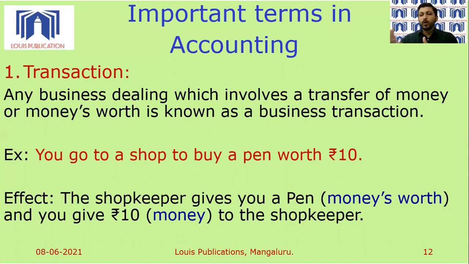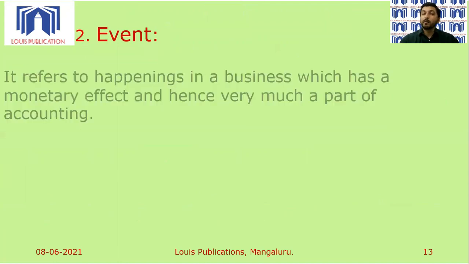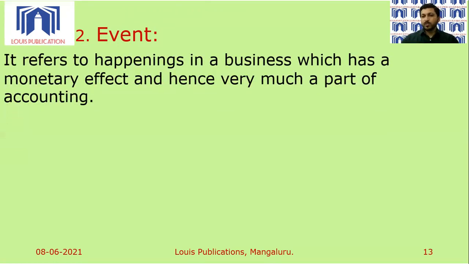We will take a few more examples in the next slide. Let's move to the second concept that we have, and that is an event. Again, I go back to the process of accounting. The process of accounting begins with the happening of a transaction or an event. We have seen what is a transaction, exchange of money or money's worth. What is an event? Event is nothing but happenings in a business.